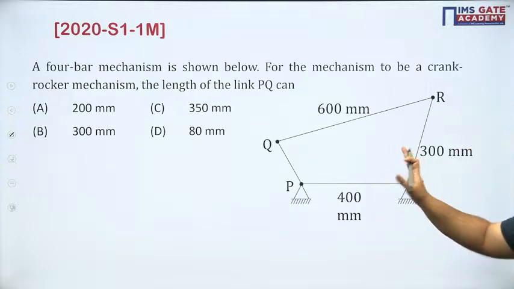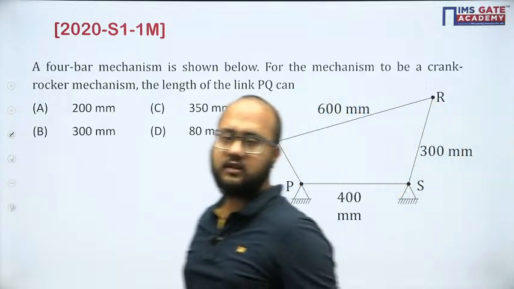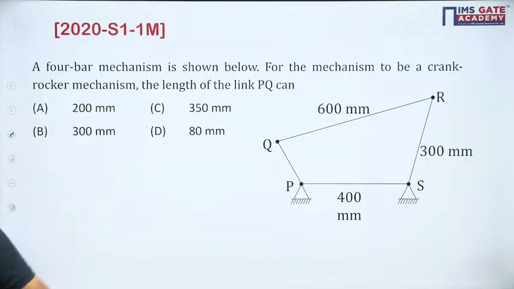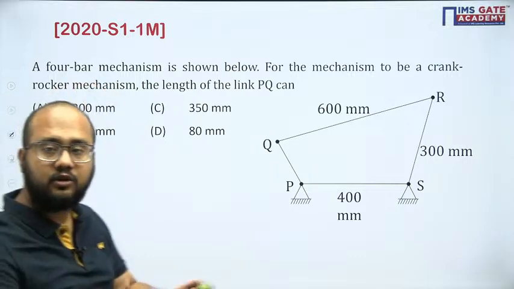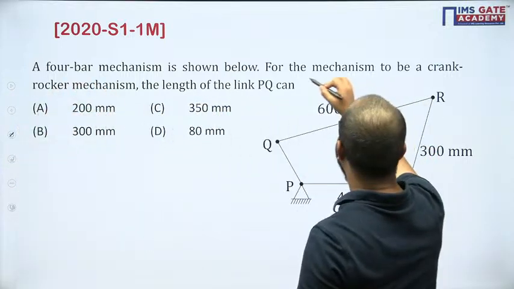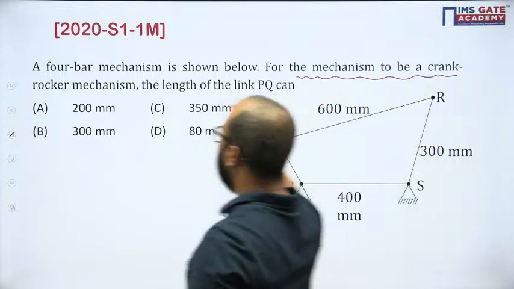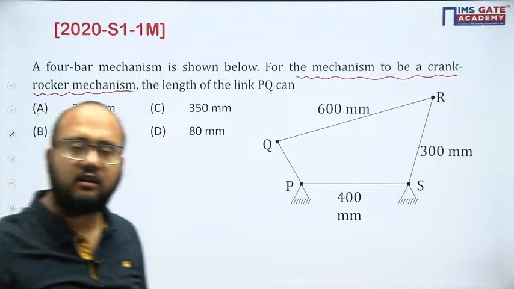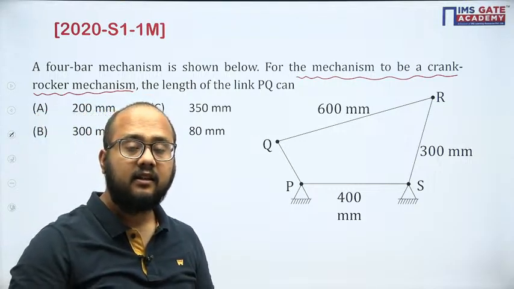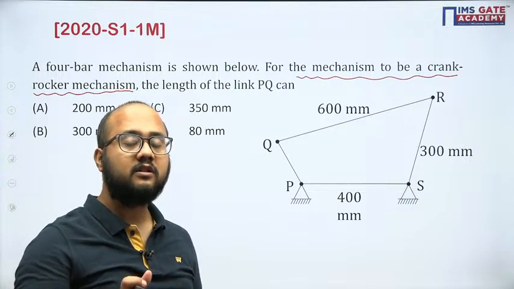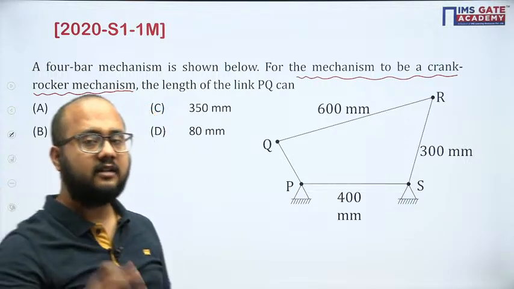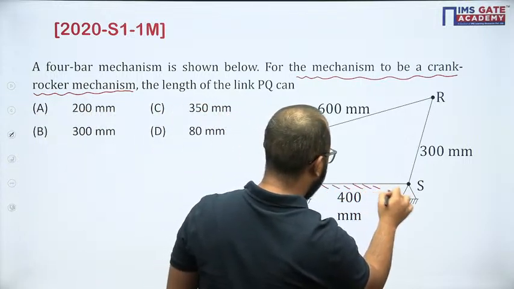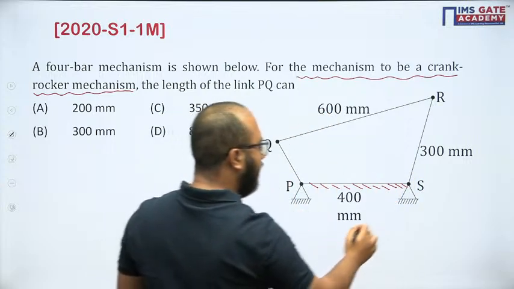Now this question, GATE 2020, was asked. Tell me, what will be your answer? In the question itself they have mentioned, for the mechanism to be a crank rocker mechanism. It means the link adjacent to smallest is fixed. And in this case, the fixed link is PS. So the fixed link is clear.